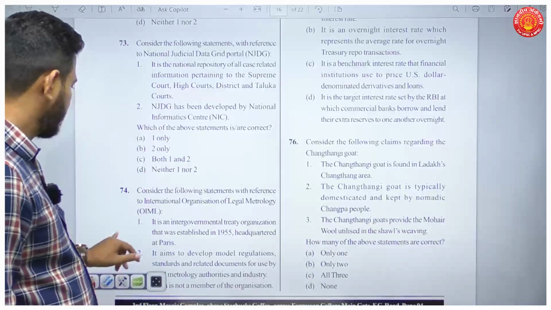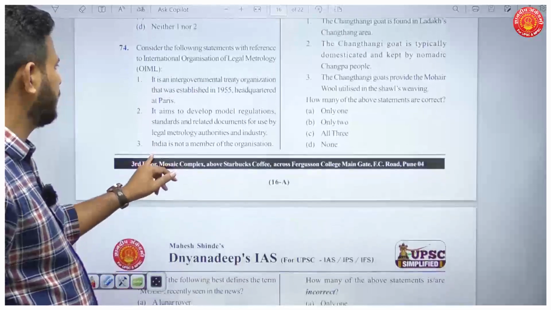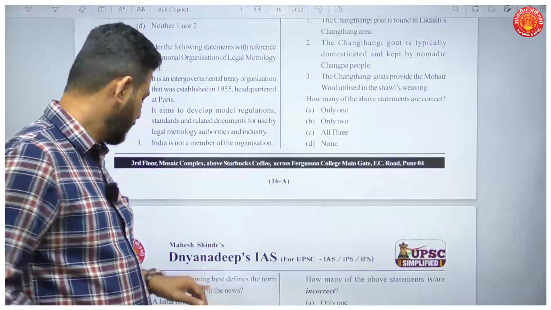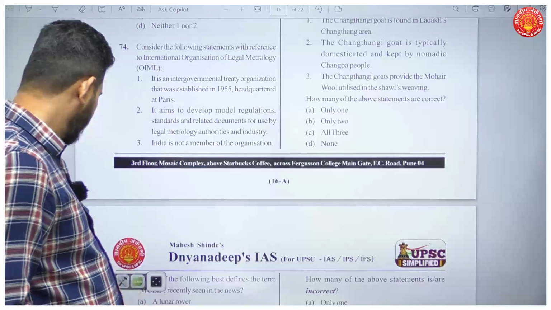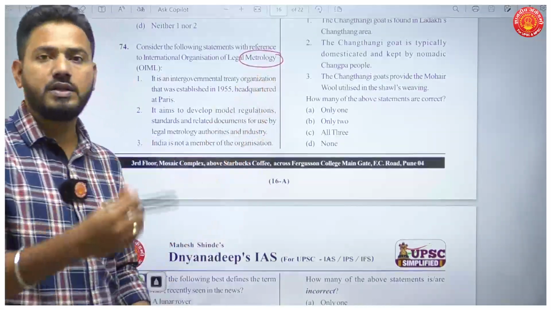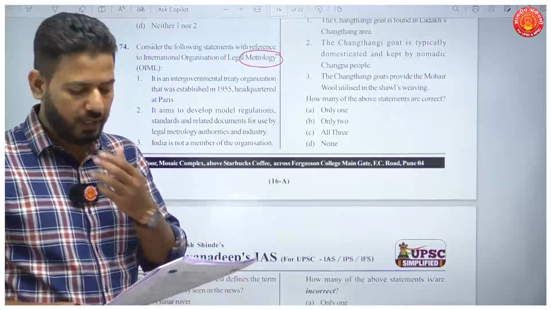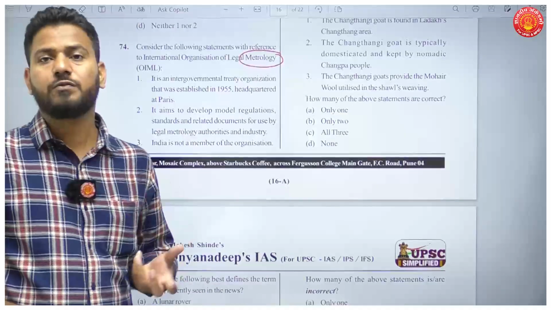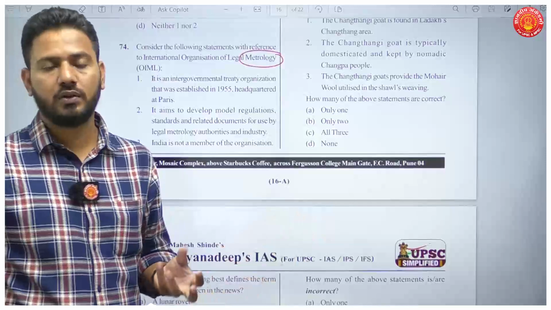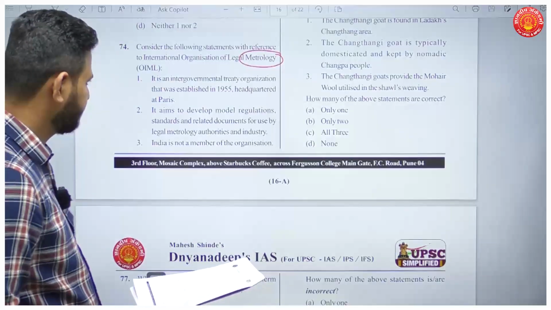The next question, consider the following statements with reference to International Organization of Legal Metrology. Now you need to understand the term, okay, metrology. It is not meteorology, it is metrology. Okay, it is science of measurement. Meteorology is about weather forecasting. Okay.